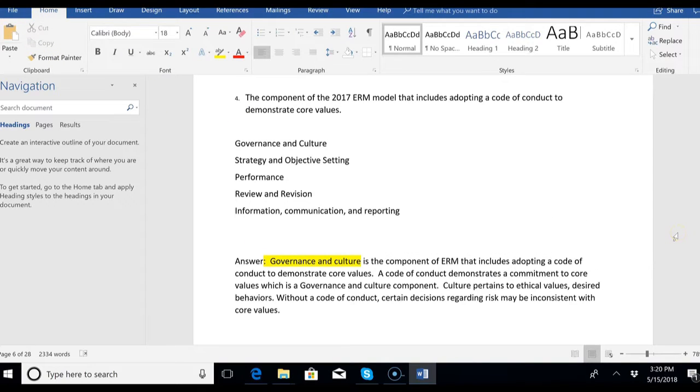Number 4, the component of the 2017 ERM model that includes adopting a code of conduct to demonstrate core values. We're right back to governance and culture, because governance and culture will include adopting a code of conduct if you want to demonstrate core values. A code of conduct demonstrates a commitment to core values, which is a governance and culture component. Culture pertains to ethical values, desired behaviors, and without a code of conduct, certain decisions regarding risk may be inconsistent with core values.